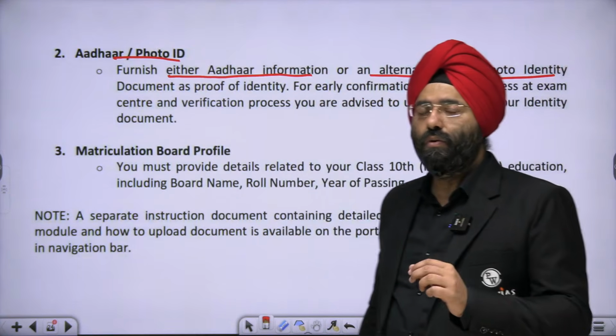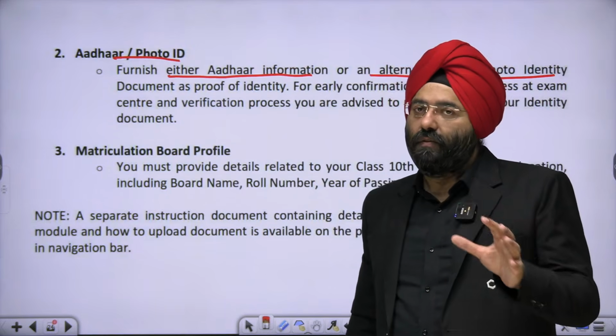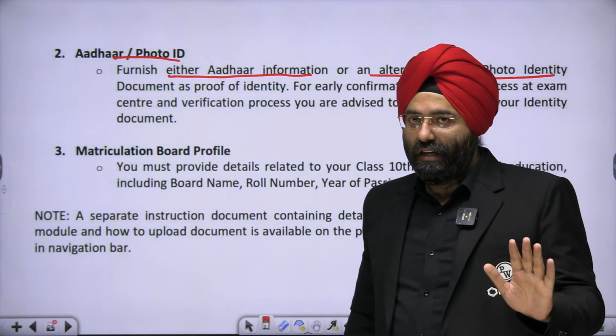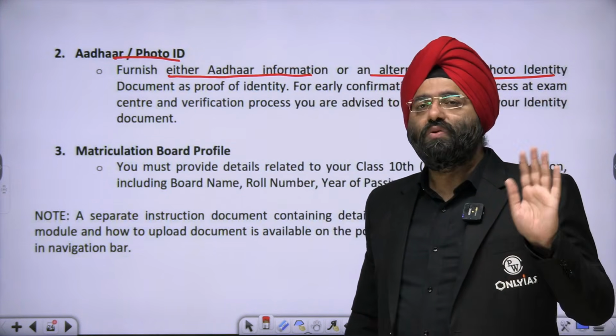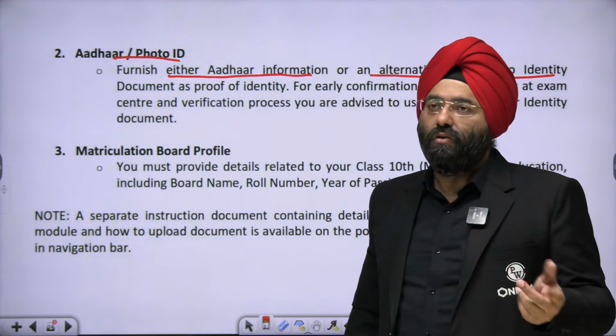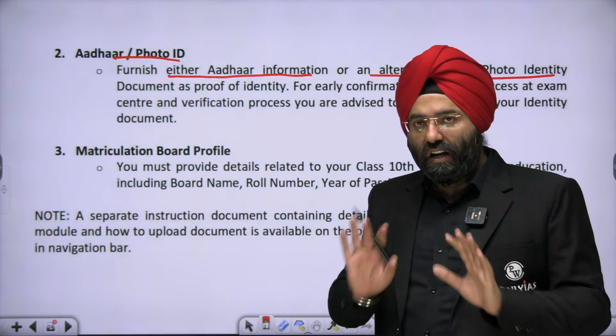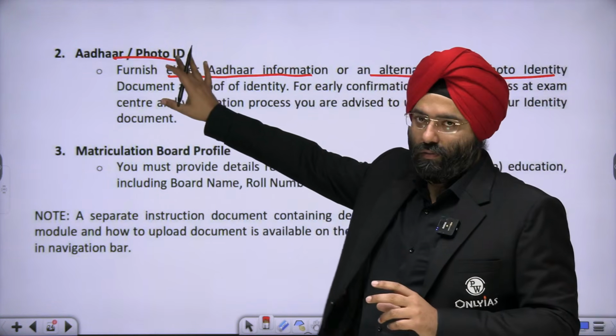I will request you that UPSC, along with the government, is very specifically pushing forward the Aadhaar ID. You already have your Aadhaar ID, so use it. That is easy for you. If you are using some other ID that you are possibly not able to retrieve on the day of the examination, it will create a lot of issues. So use your Aadhaar ID. That is what is being pushed over here also, right?